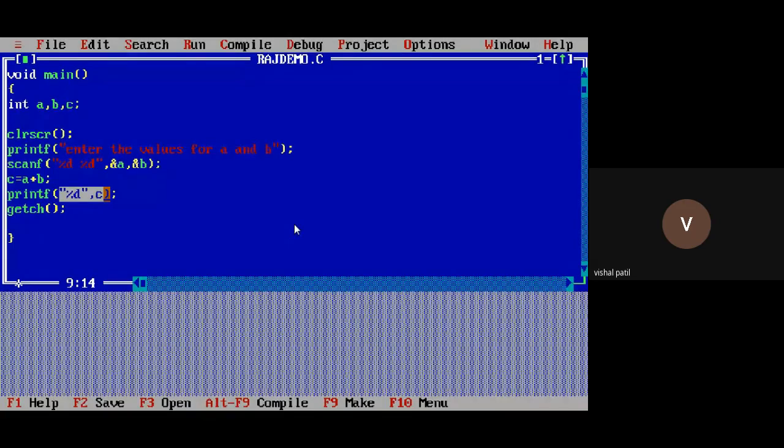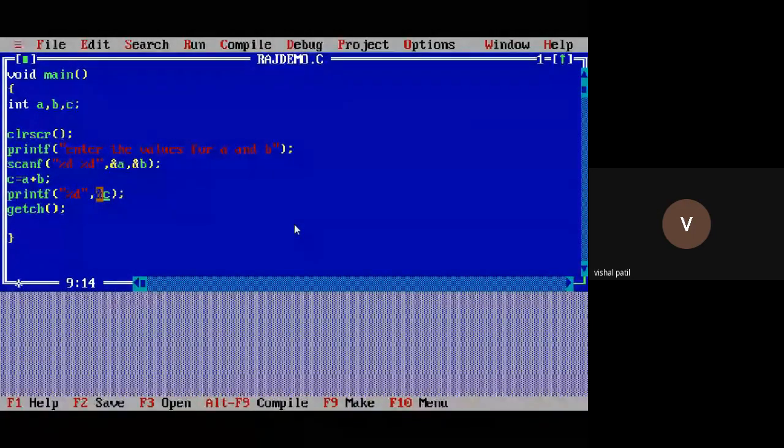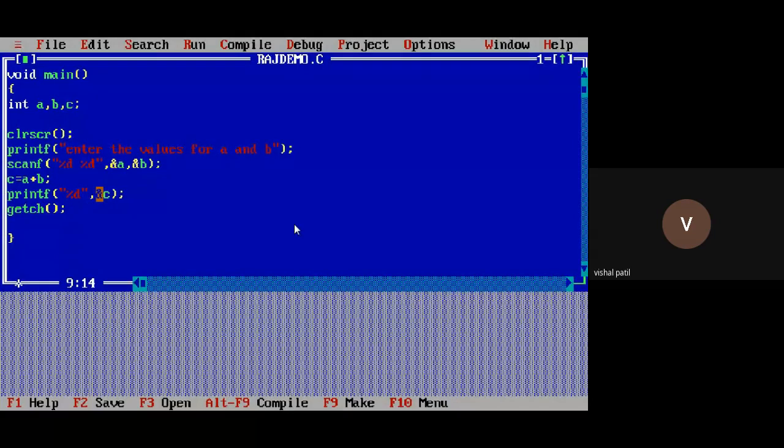And one more point, remember the difference between printf and scanf in the form of syntax. Here in scanf we take the ampersand symbol. We never take the ampersand symbol in the printf function. Remember this one, because I want to display the value of variable c. I don't want to display the memory address of c. If I write ampersand c, then instead of 30, it will display the memory address of that variable c. We will see that.